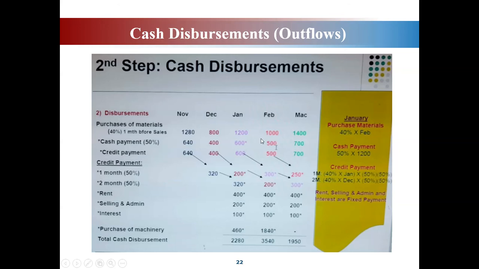Okay, so same goes to February. Kalau you tengok February ni ada balance 500 kan? You hutang dengan supplier 500. So you bayar separuh daripada 500 ni, 50% ni you bayar in March, which is 250. Sebab 50% of 500 is 250. So another 250 you akan bayar in April.